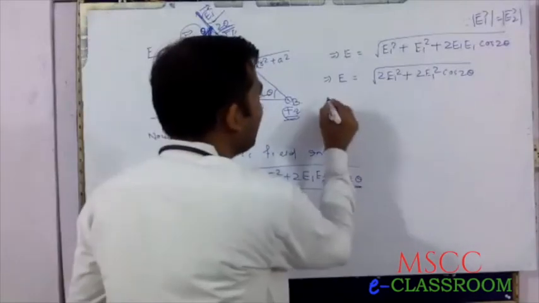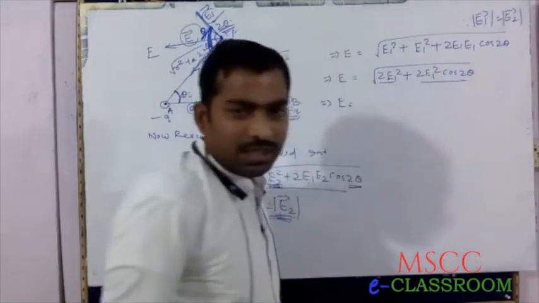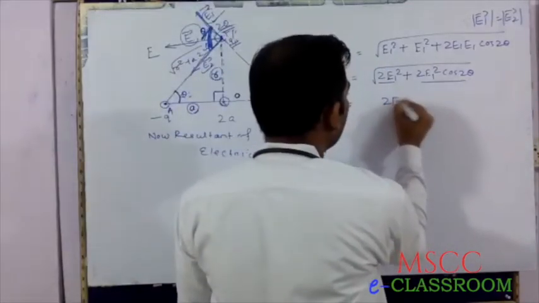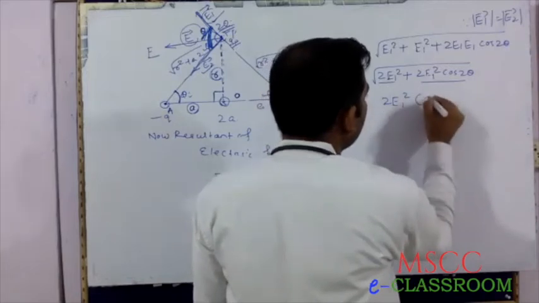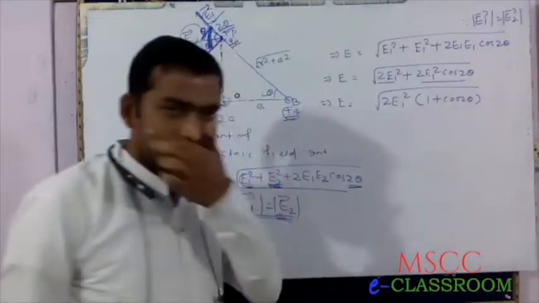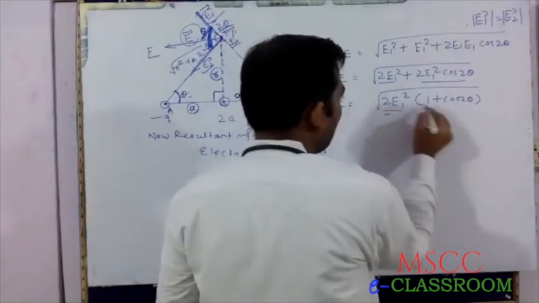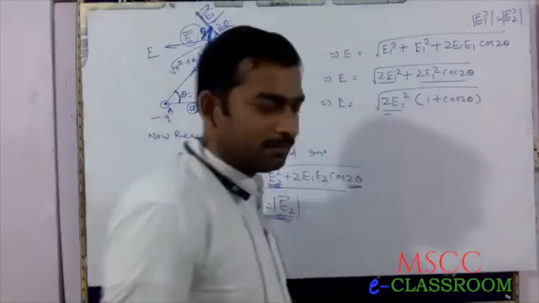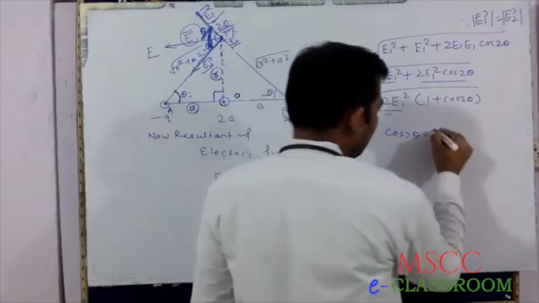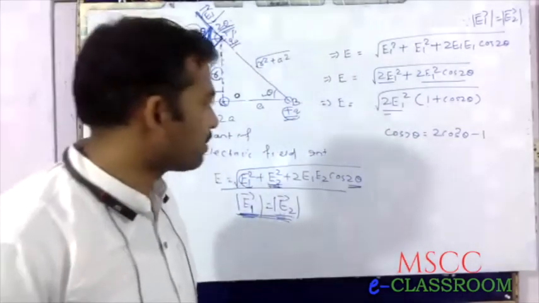Then that implies E equals, in both terms taking 2E1 square as common, the square root of 2E1 square times 1 plus cos 2 theta. In both terms 2E1 square is taken common outside, here 1, here cos 2 theta. We know in mathematics cos 2 theta equals 2 cos square theta minus 1. In mathematics, there is a formula for cos 2A.